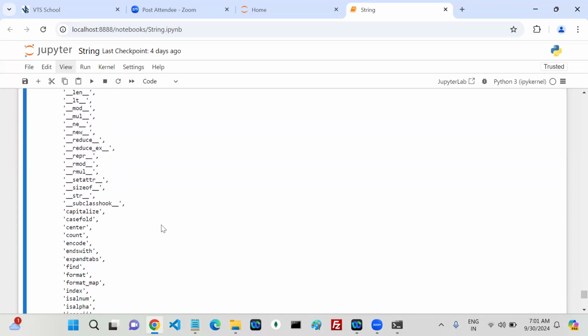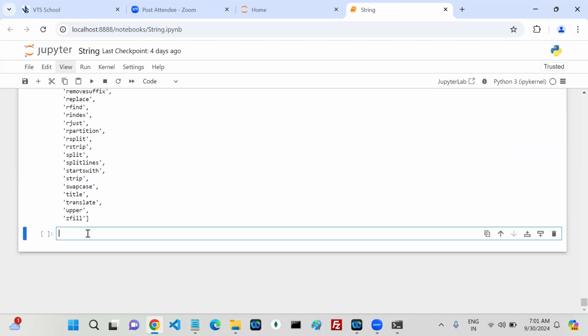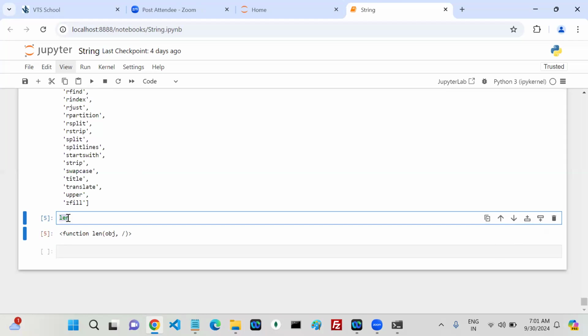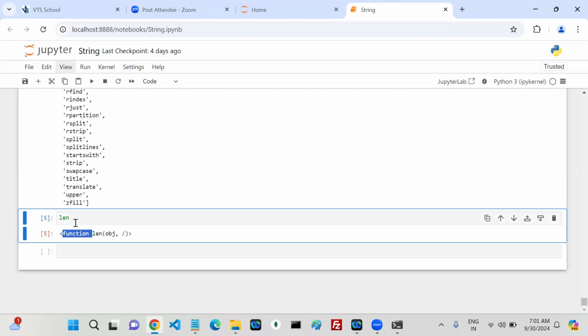Now here I'm going to write some code snippet like this. What do you think about this one? len is a function.